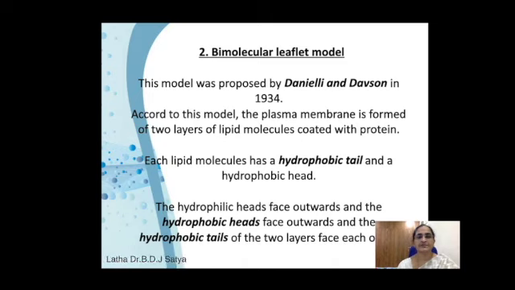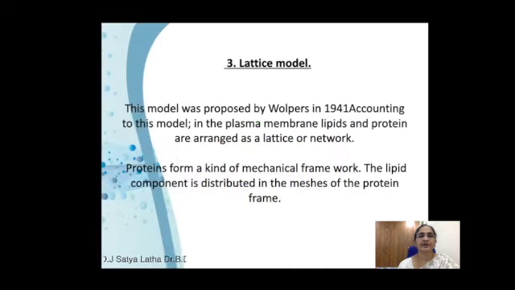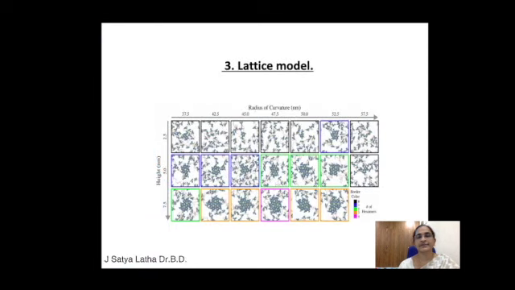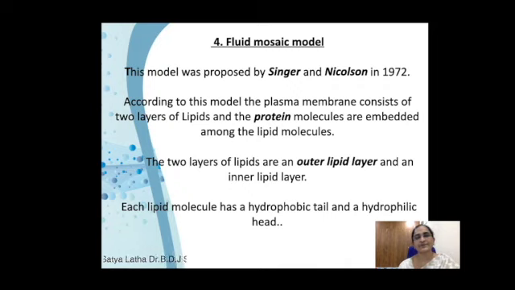This is the bimolecular leaflet model image. And the third one is the lattice model; this is the lattice model image. The main components are proteins and lipids, and based on these two, the models were proposed by different scientists. The fluid mosaic model is the standard, universally accepted model. It was proposed by Singer and Nicolson in 1972.